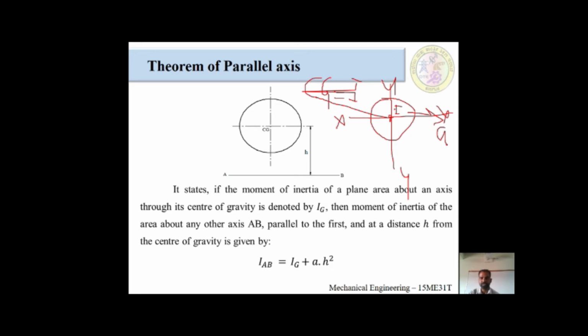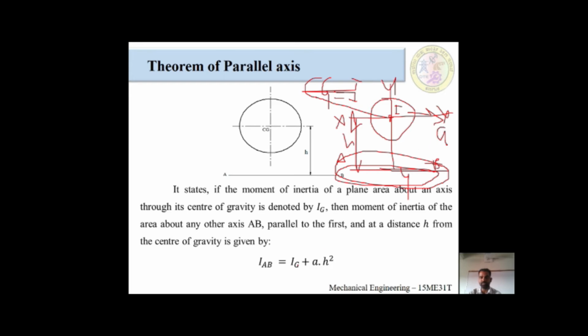After that, I am taking another reference line. This is AB. I want to find the moment of inertia about this AB line, which is parallel to the x-axis. This total distance we call h, the height from the reference to the axis of the lamina. Next, how to find this AB value?